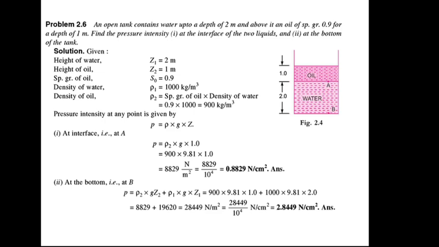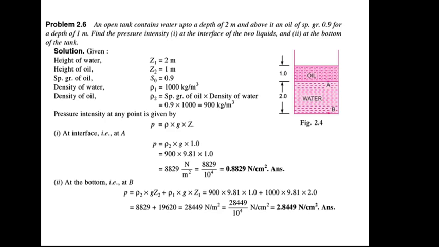P is equal to rho g Z. This is our hydrostatic law. So first of all at the interface, that is at point A, we will calculate the pressure value. It will be P is equal to rho 2 into G into Z2. The density of oil will be 900, acceleration due to gravity is 9.81, and the height of oil column is 1 meter. So we will substitute all those values and the pressure at point A will be 0.8829 Newton per centimeter square.